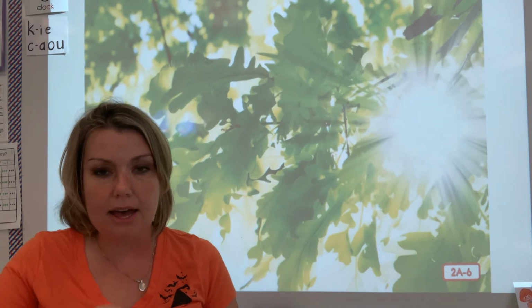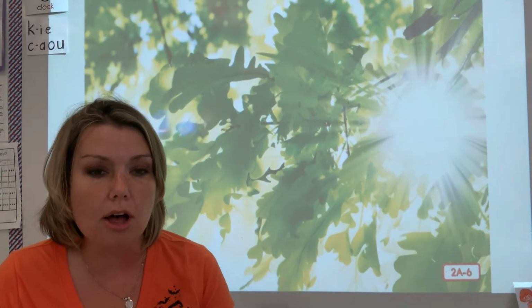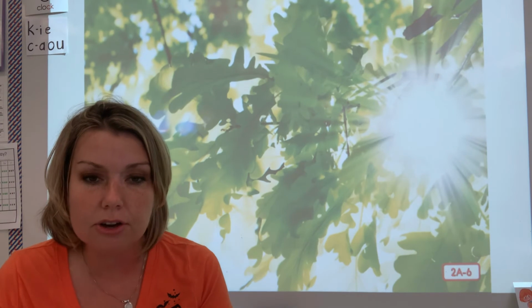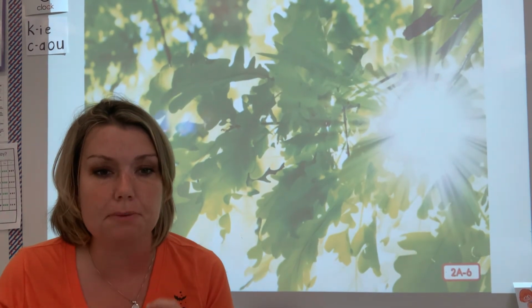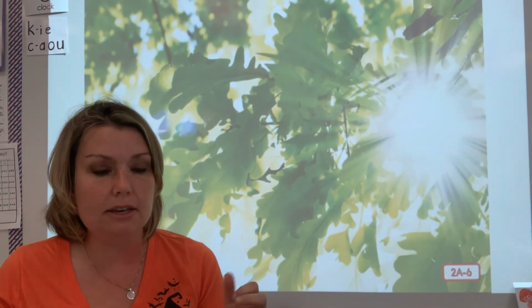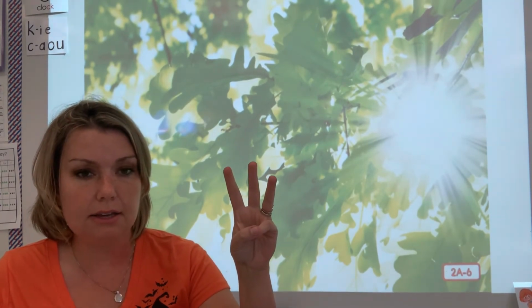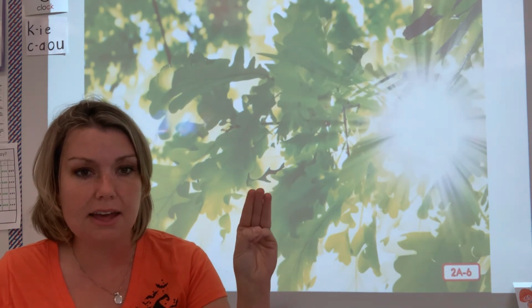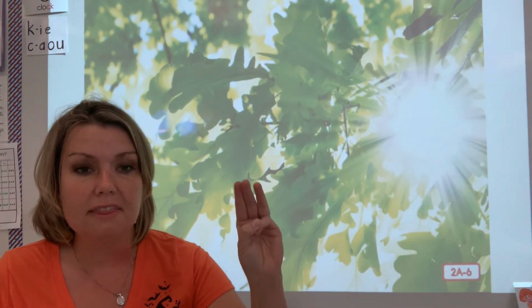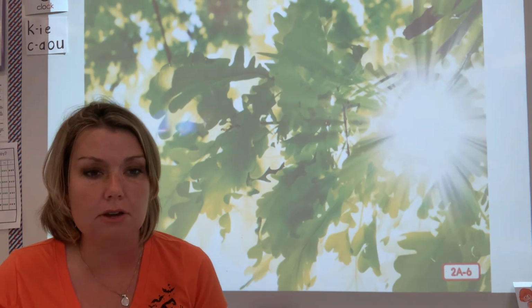Photosynthesis is kind of like mixing up all the ingredients together to make the food for the plant. So you're taking the ingredients of water, air, sunlight, and mixing that together to make food. That process is called photosynthesis.